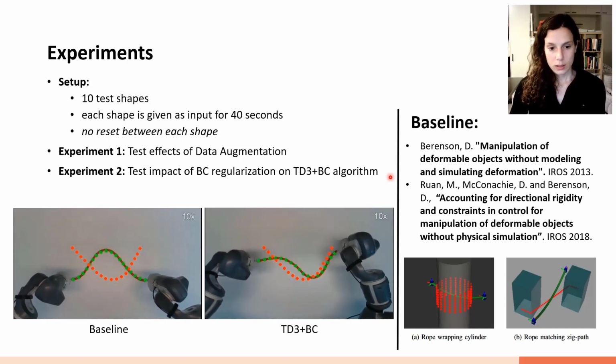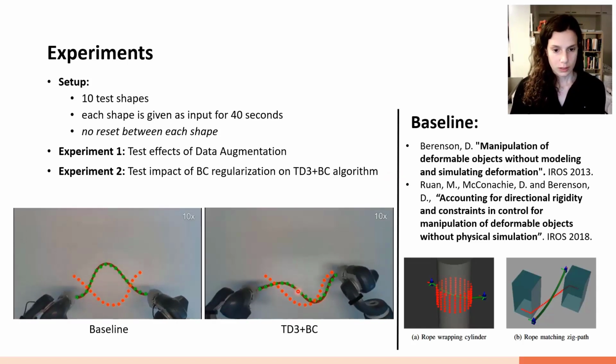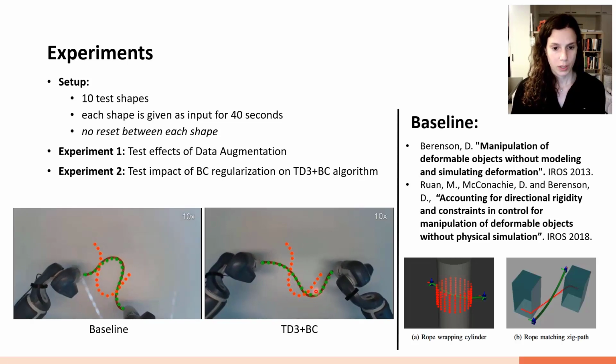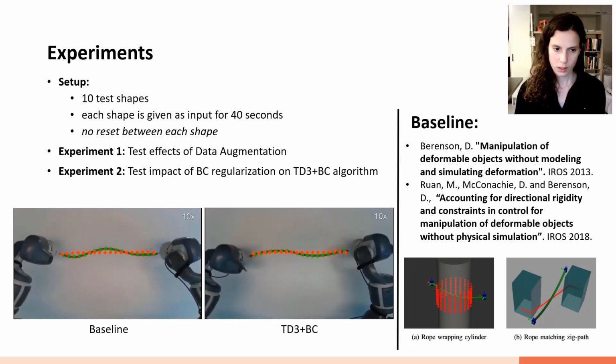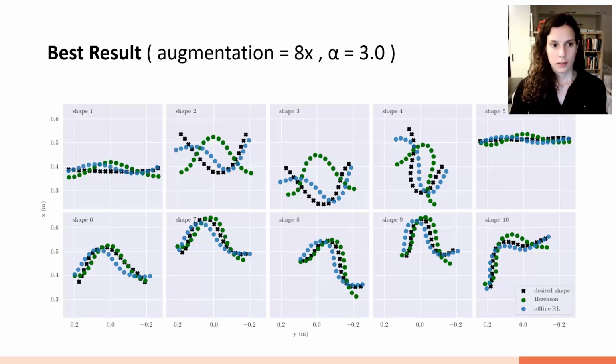Here we see that in all cases, the offline method actually allows to learn the reversal of this DLO curvature, although it actually has a bit more jitter at the end. It doesn't converge as well as the baseline. We see the reversal. The best result is shown here.